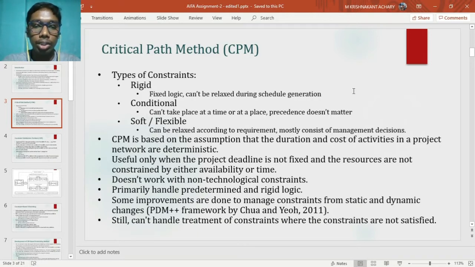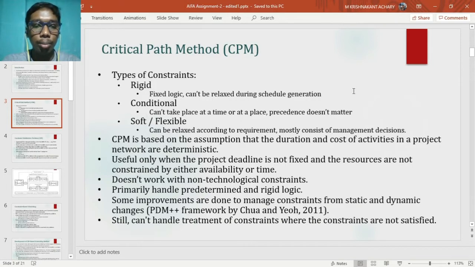CPM assumes that the duration and cost of activities are deterministic. For example, building A will be completed in exactly 2.5 weeks, but in realistic measure would be 2 to 3 weeks of time. It is useful when project deadline is not fixed and resources are not constrained. It only handles rigid logic.